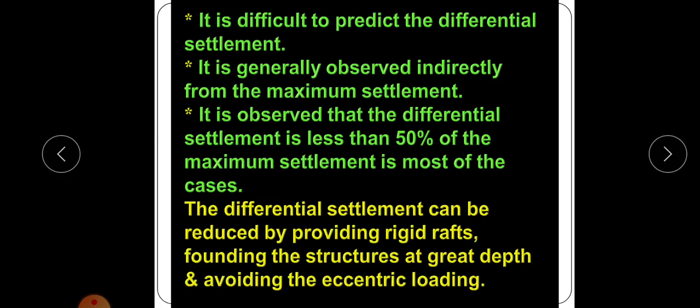It is difficult to predict the differential settlement, and it is generally observed indirectly from maximum settlement. We cannot predict the differential settlement, so we assume it from the value of maximum settlement.